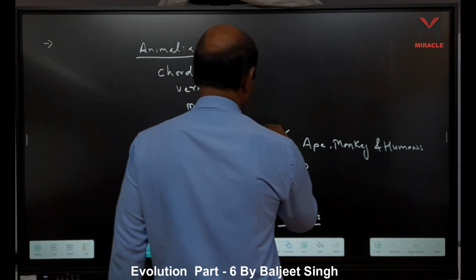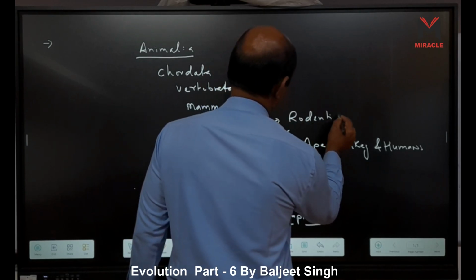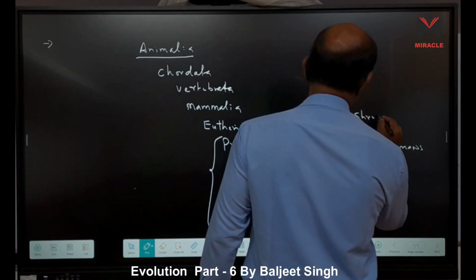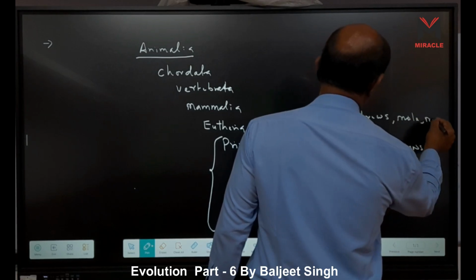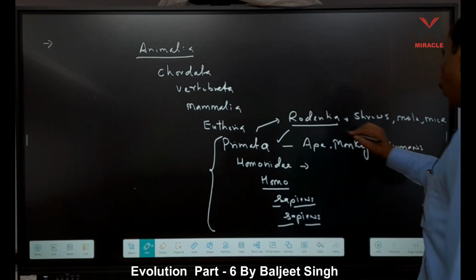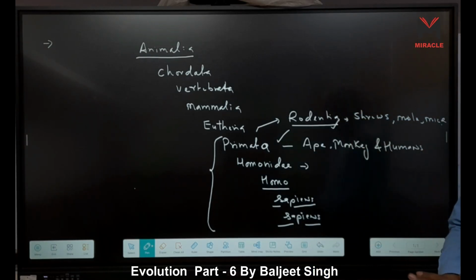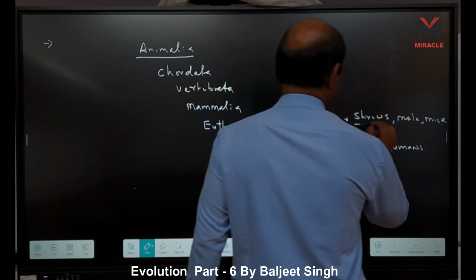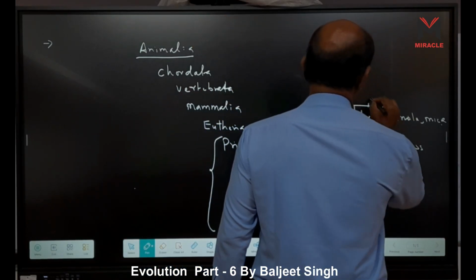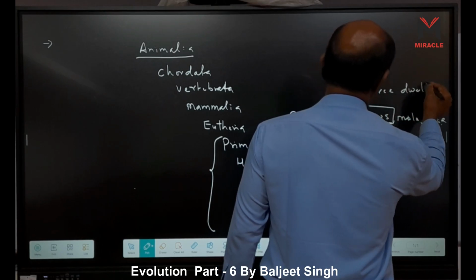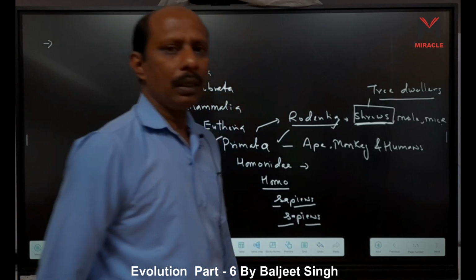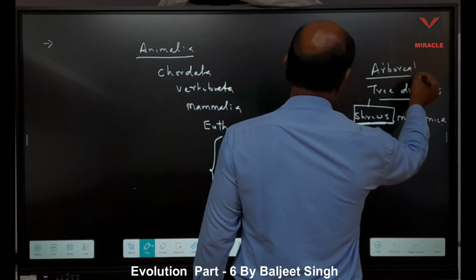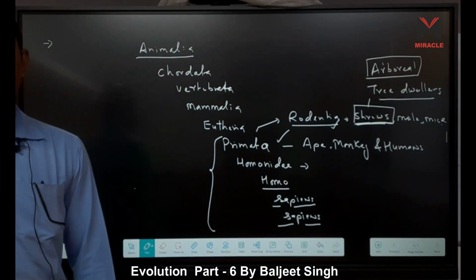In case of Eutheria, our first order is Rodentia, which includes shrews, moles, mice and squirrels. Simply, our primitive ancestors were shrews or mole-like animals, and they were tree dwellers, or arboreal in nature. This term is used for tree dwellers.